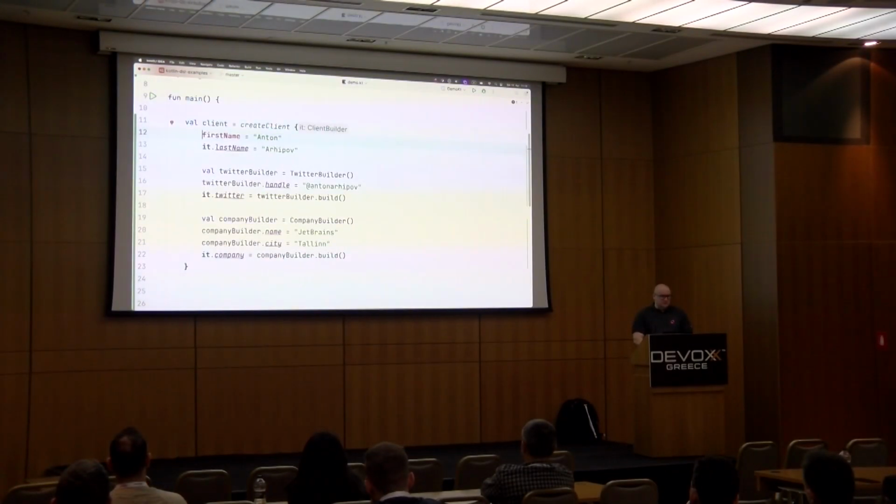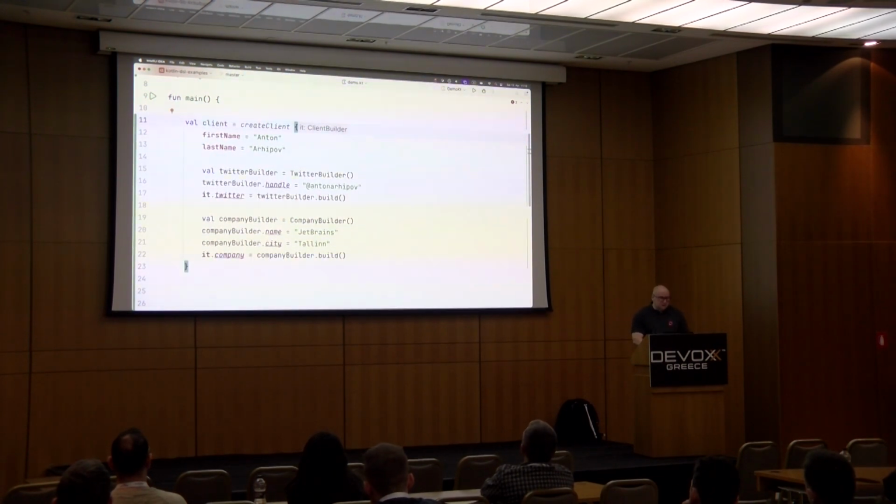In order to omit those its, we need to make the client builder in this context to be an implicit this receiver, so that it would be this. Of course, it's implicit, we don't have to type it out. But how do we do that?